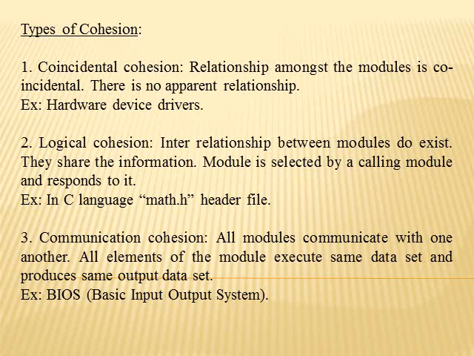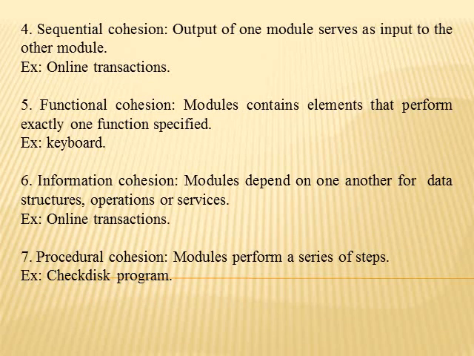Next is communication cohesion. In communication cohesion, all the elements have to communicate with one another and contribute to perform some task, like a basic input output system, where all the input and output operations are included. Then sequential cohesion: the output of one module becomes the input for another module, that is the sequence. For example, in an online transaction, each step's output goes as the input for the next page. That is sequential cohesion.